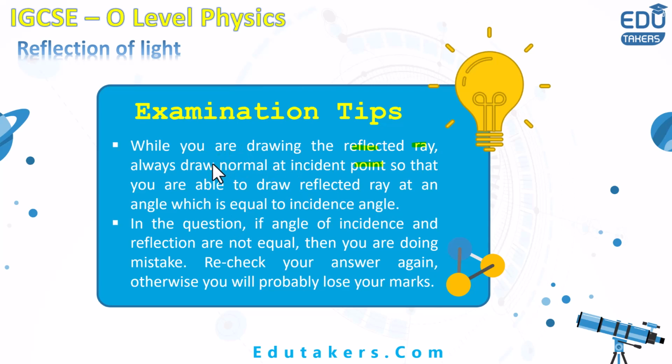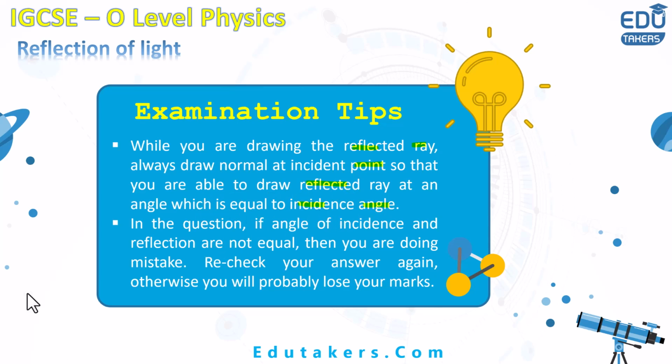So I can simply say that when you are drawing the reflected ray, always draw the normal line at the incident point, so that you are able to draw the reflected ray at an angle which is equal to the incidence angle.